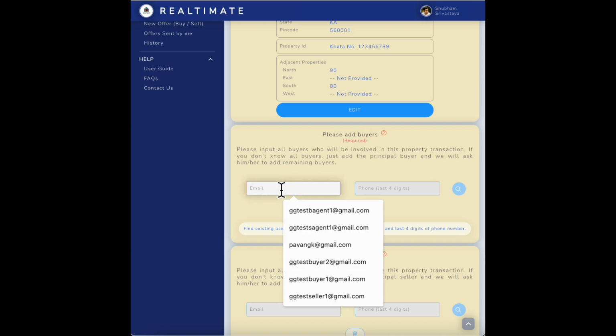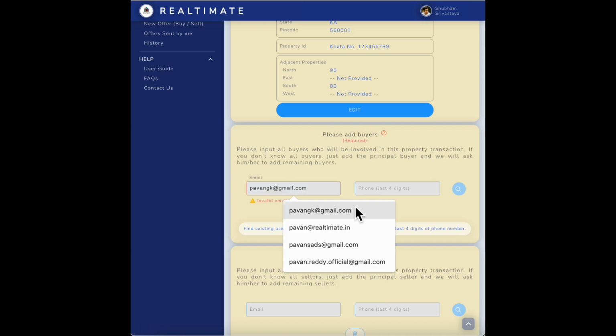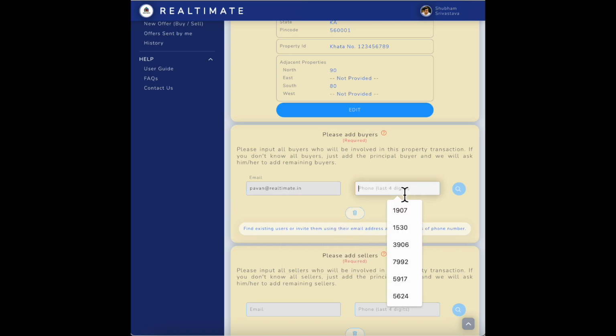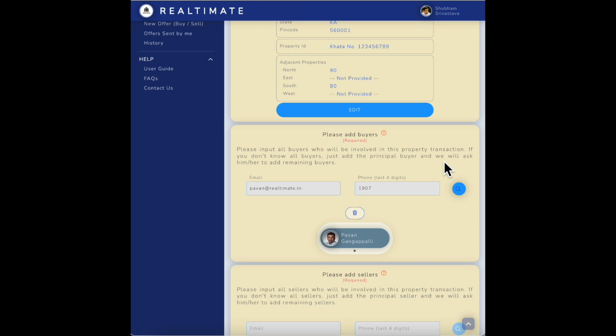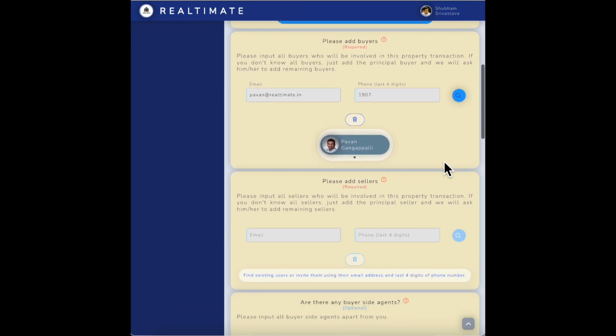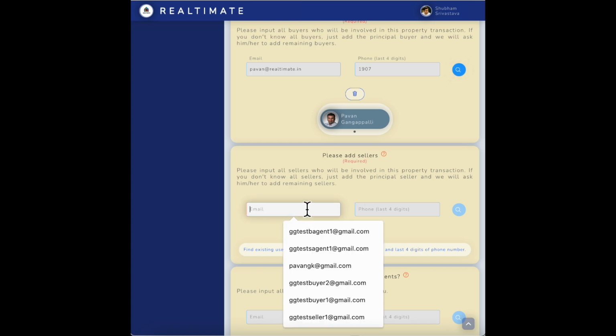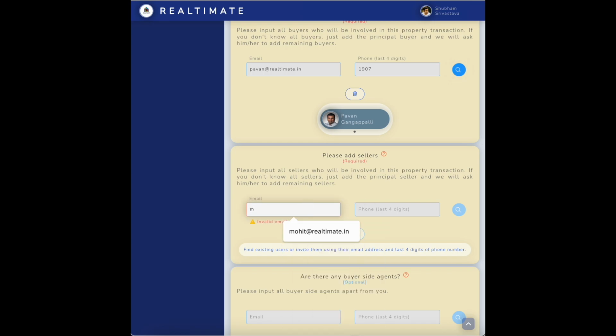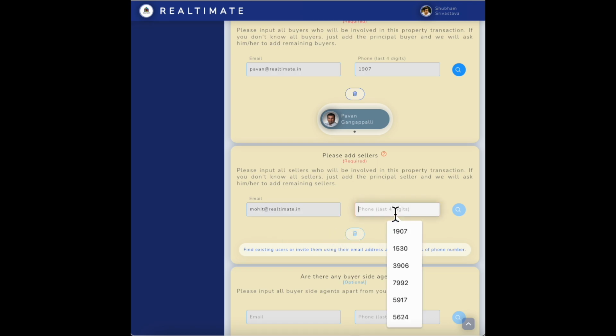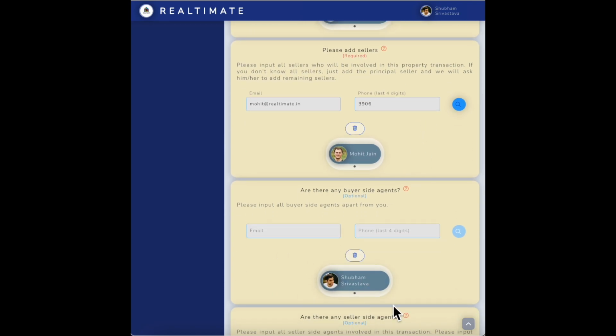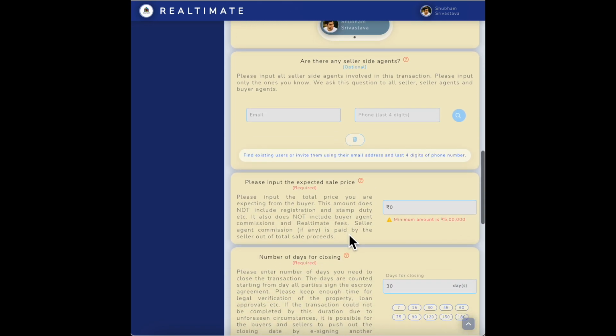the buyer. And the buyer, we can invite the buyer, and since this buyer is already registered in the system, we can find him. If not, a simple invite will be sent to the buyer's email, and the buyer or any stakeholder can simply onboard onto our platform within minutes. So let's find the seller. Seller is a person named Mohit, and he's also in the system, so we can find him. And you can see that Shubham is playing the role of the buyer agent and has already been added to the transaction or the offer.